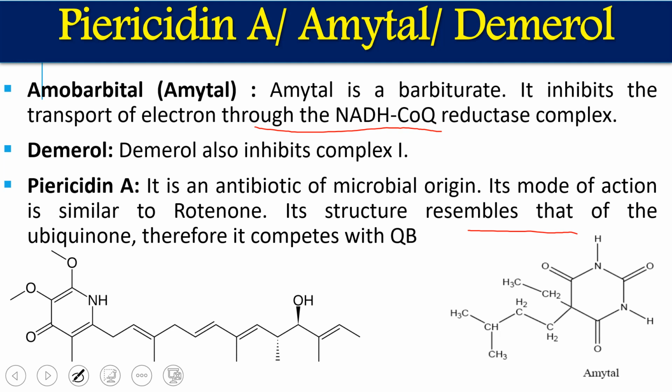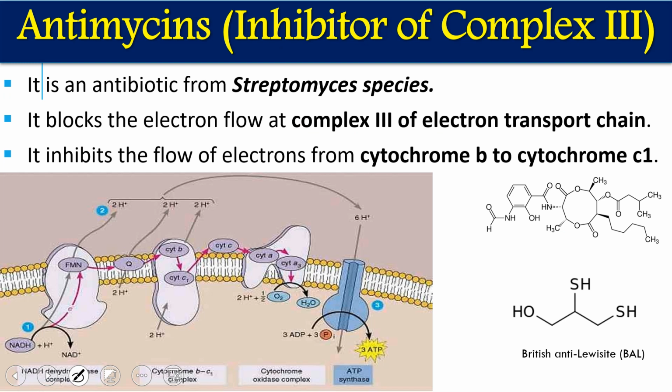The structure of piericidin is equivalent to ubiquinone, so it competes for the electron. In place of ubiquinone, the electron is taken by this piericidin, so it does not transfer to complex number 3. These first three, rotenone, amytal and demerol, block the oxidation of the iron sulfur clusters of complex 1. I have told you that in complex 1 we have a number of iron sulfur centers. So the oxidation of those iron sulfur centers is blocked by these inhibitors.